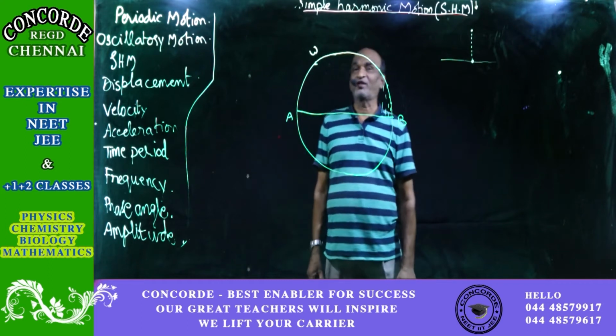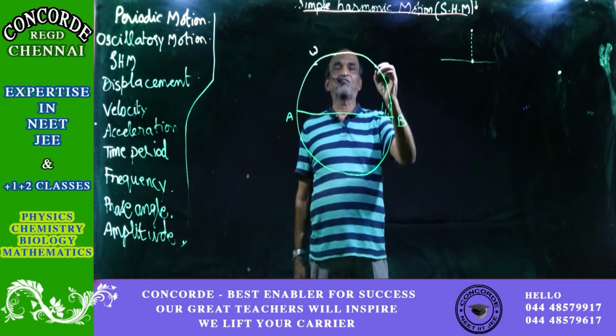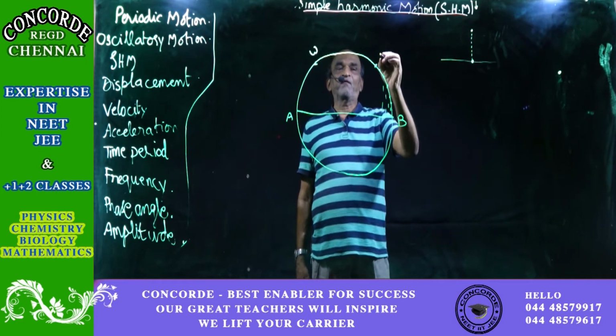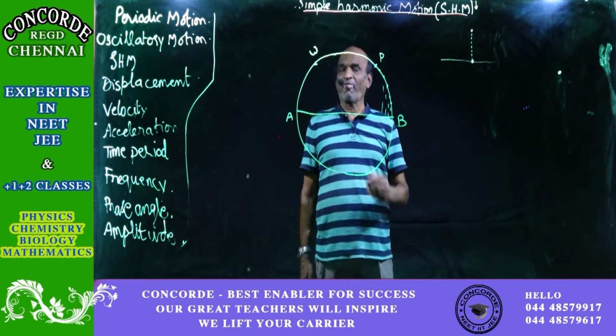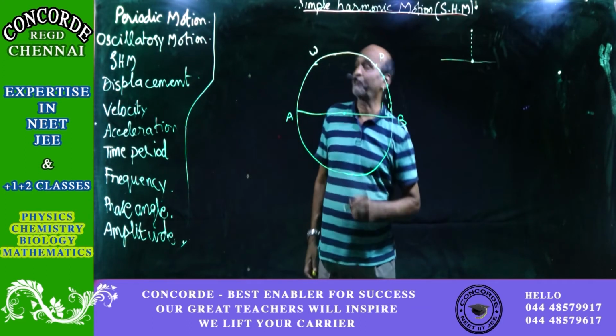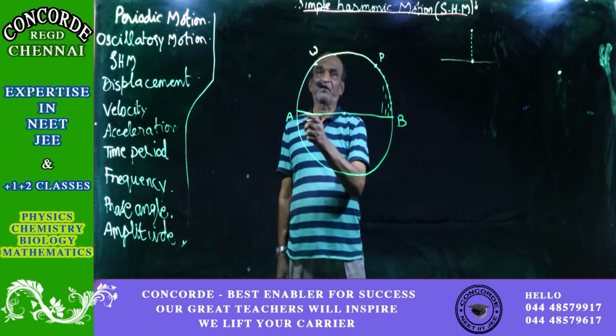So let us take one such simple harmonic motion. Starting from point B, after some time, let us have point B at P. The center of the circle is what is known as the fixed point for the simple harmonic motion.